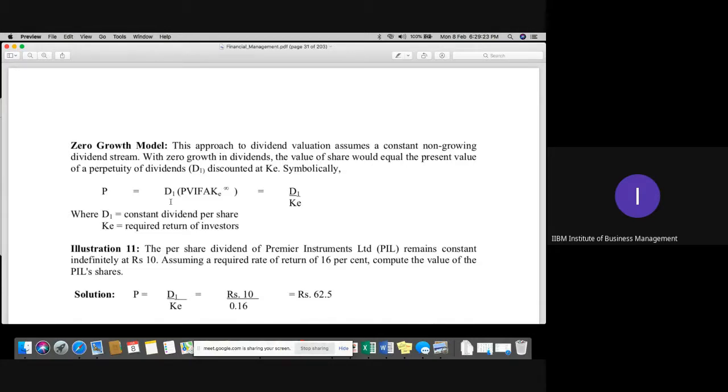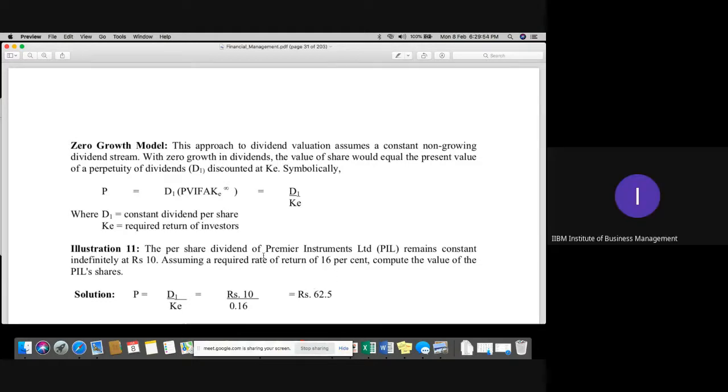So in this case, whenever we need to calculate the valuation of any share, we can calculate with the help of this formula, D1 upon K. D1 is the current year dividend and K is the required return of the investment. So this P, the value of the share, is 62.5 right now.